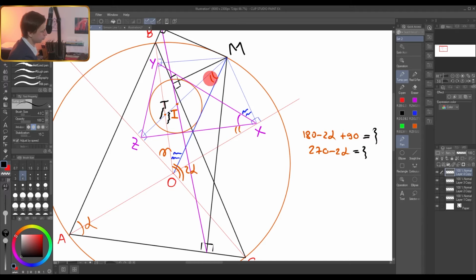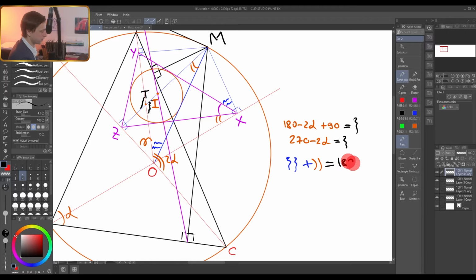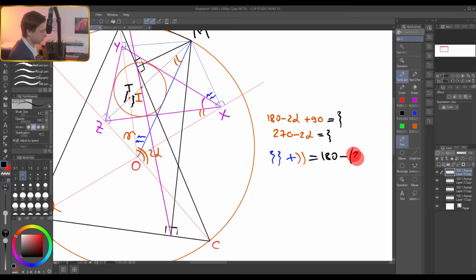So the sum of two of these is 180 minus this angle. So we can write that this blue angle plus our orange angle, this sum equals 180 minus 270 minus 2 alpha, which is equal to 2 alpha minus 90. So the sum of these two angles is 2 alpha minus 90.